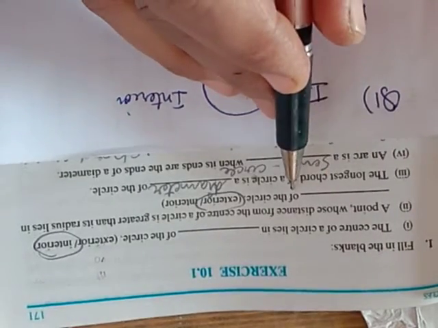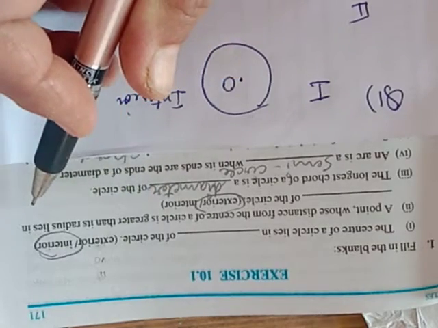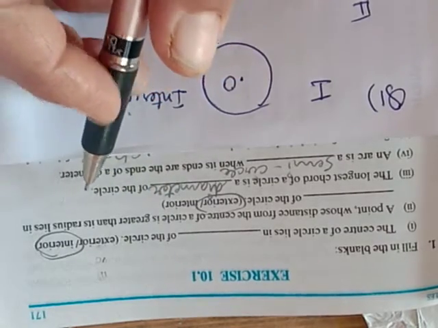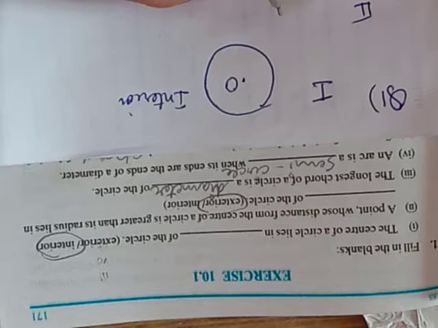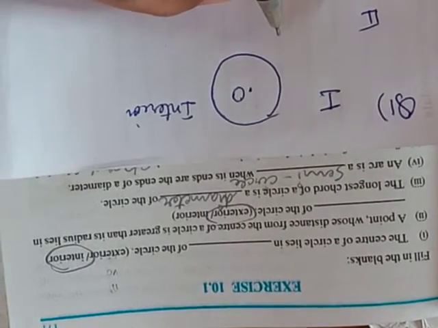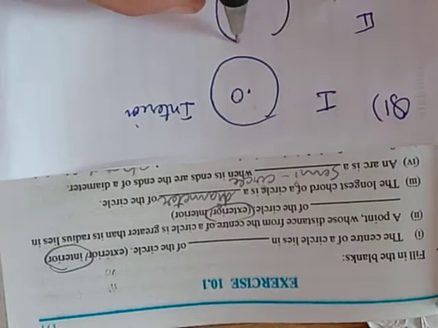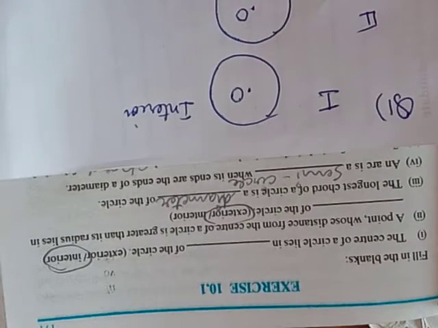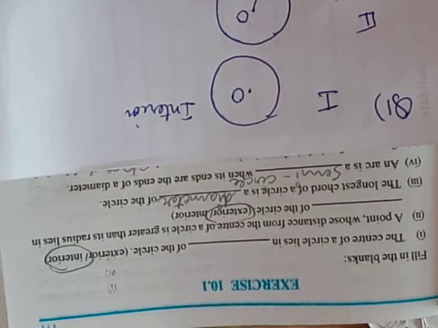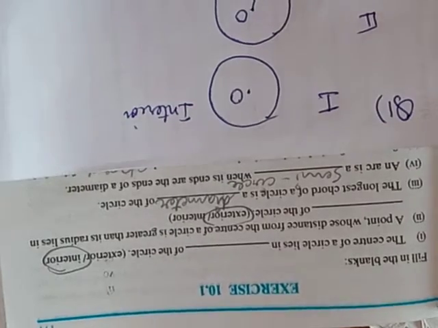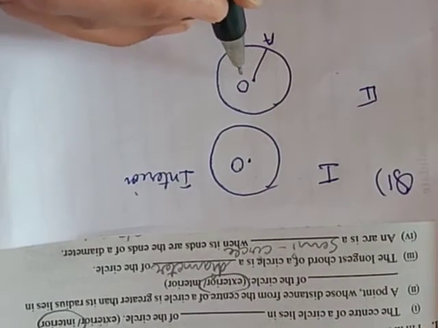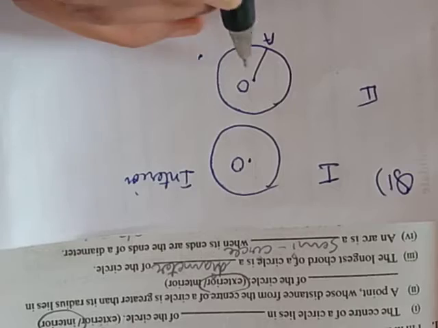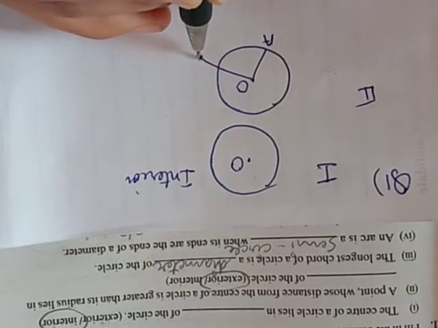Second part. A point whose distance from the center of a circle is greater than its radius lies in dash of the circle. There is a point. This is the center of the circle. This is the radius of the circle. And there is one point which is greater than the radius.